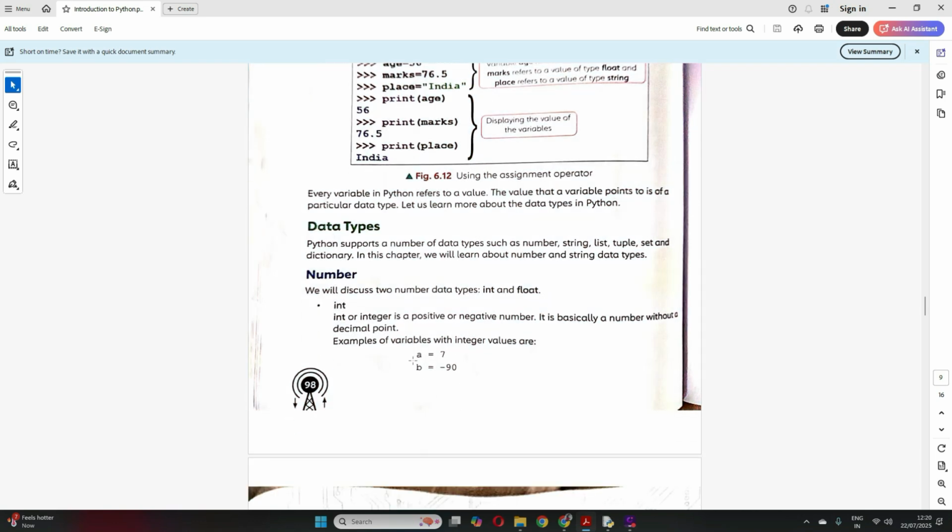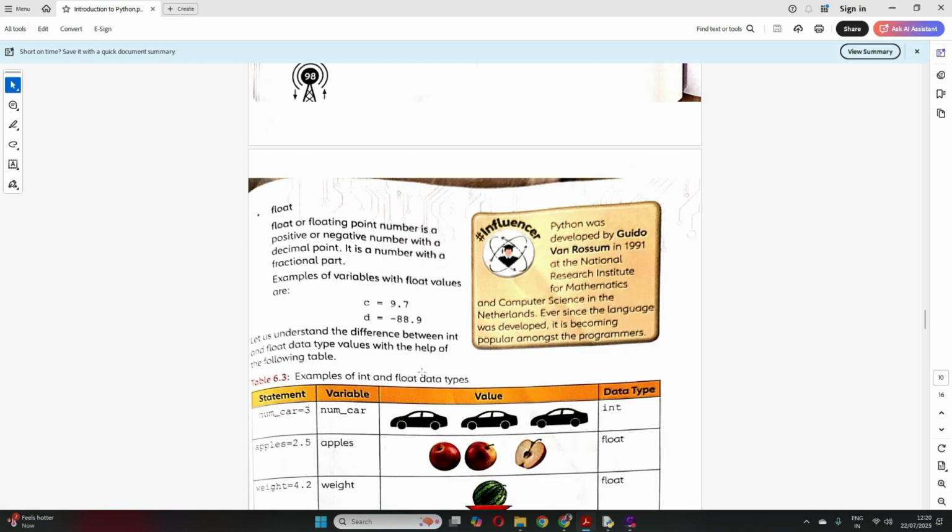Clear? Now see here, A is your variable, B is your variable. In A you are assigning a positive integer, in B you are assigning a negative integer. So this is of int data type. What is the data type of this? Two variables A and B, it is integer, int. Now if you see float, C and D: C is equal to 9.7, D is equal to minus 88.9. Both are having a decimal point, so they are called float data type.